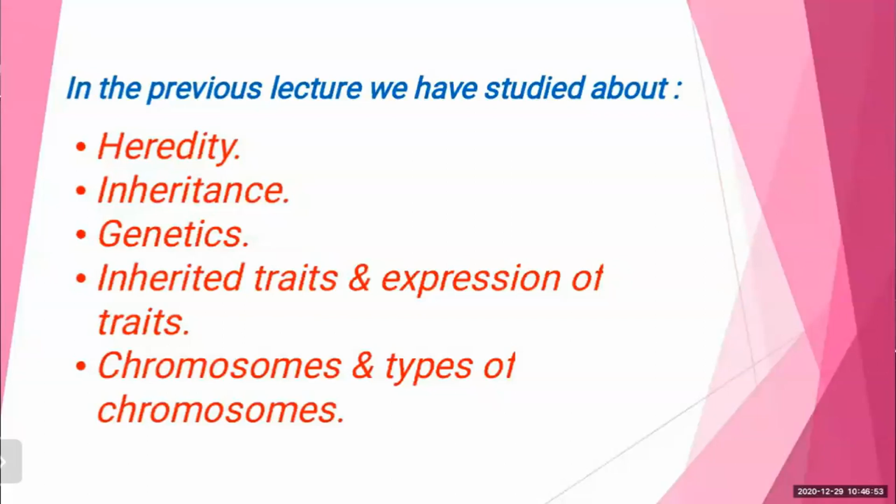The next topic was inherited traits and expression of traits. What do you mean by inherited traits or the expression of traits? Traits means characteristics. Who is responsible? How do specific traits or characters appear in organisms? The specific characteristics seen in any living organism are due to the genes transmitted from its parents to the offspring. And the answer is DNA.